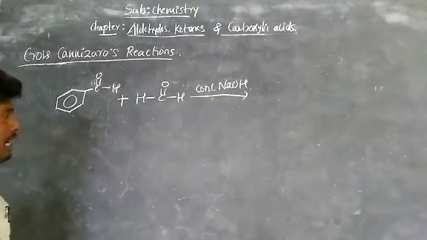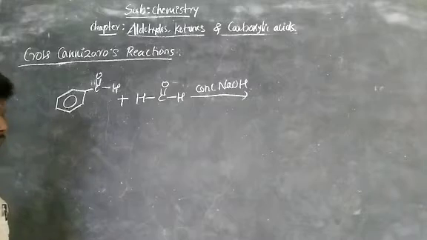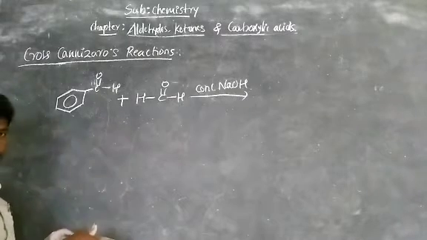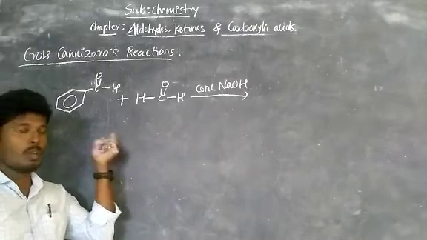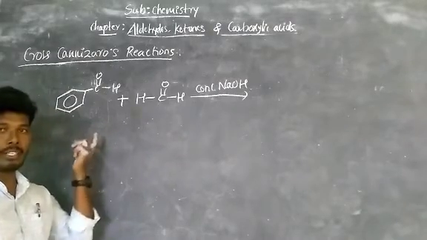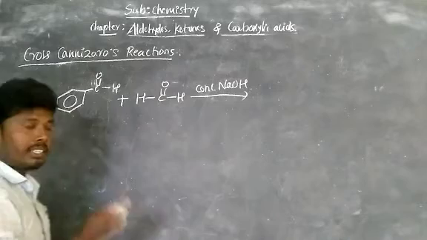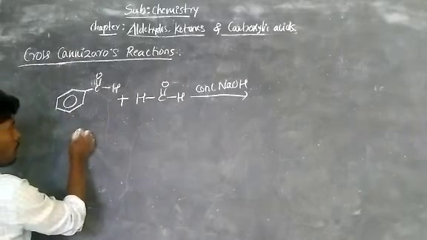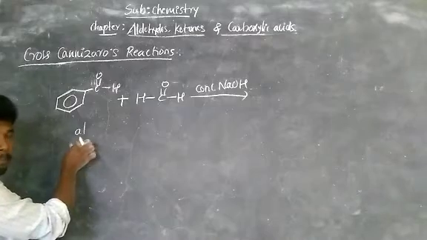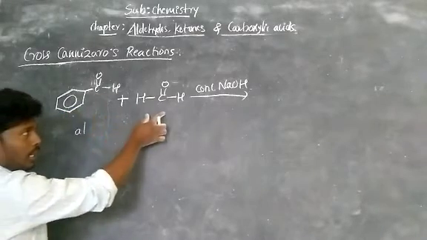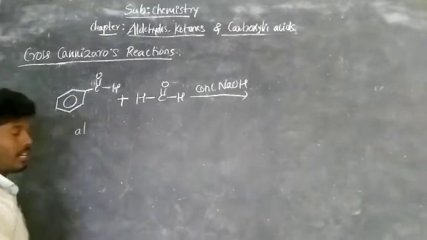Now what will happen? You get one alcoholic group and one acid group. In this case, it will give alcohol and it will give carboxylic acid.